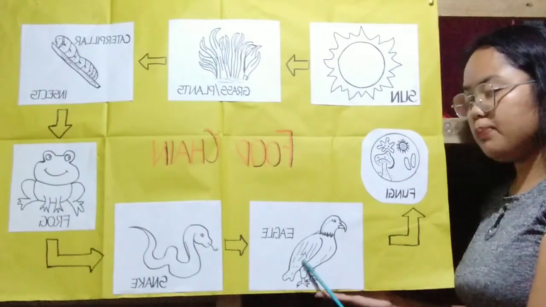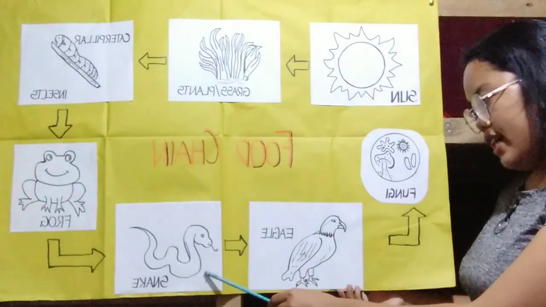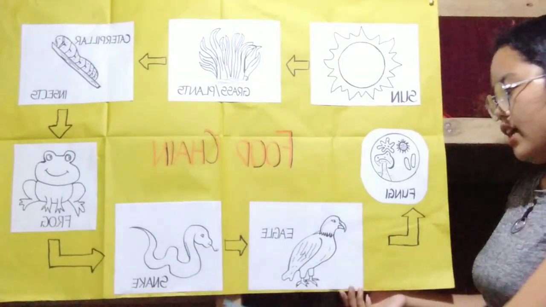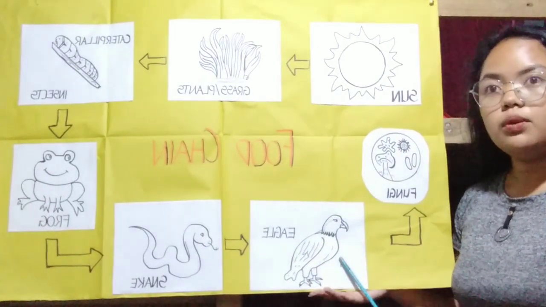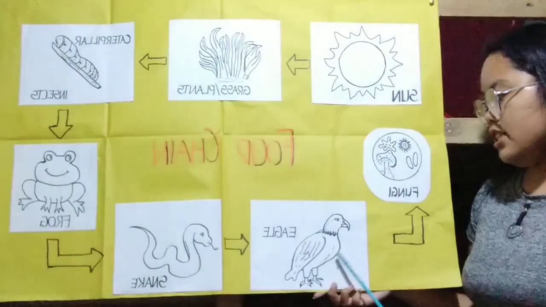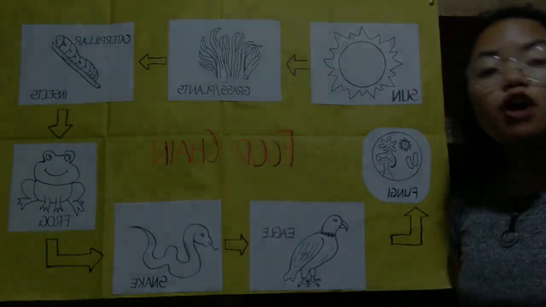The energy is passed on to the eagle when the eagle eats the snake, and then if the eagle dies, it is decomposed by the fungi.